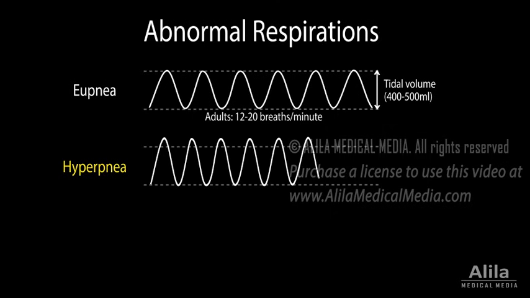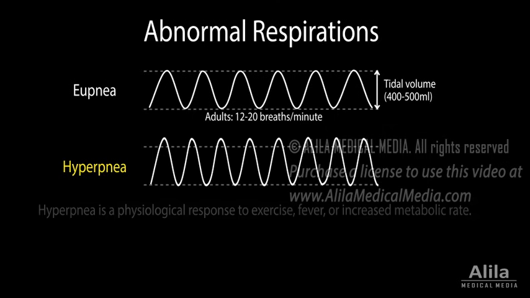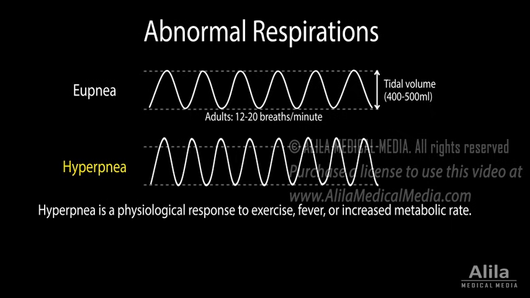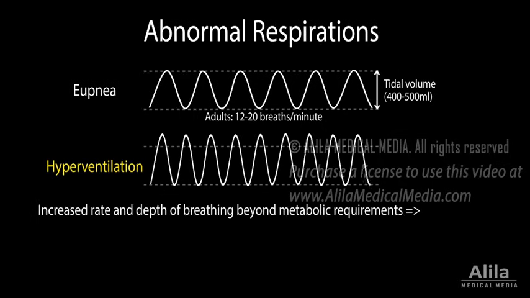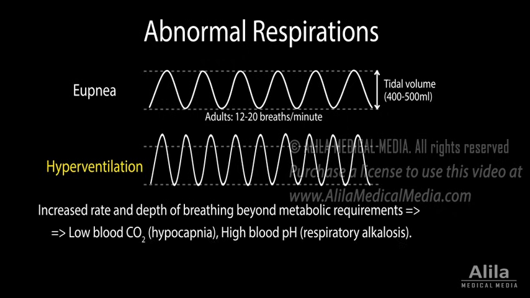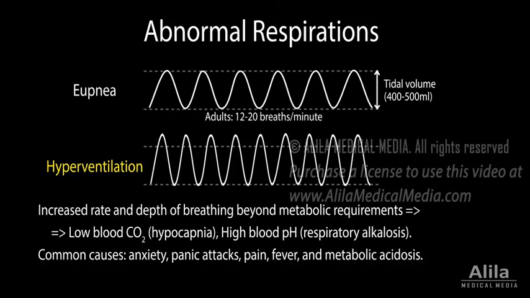Hyperpnea refers to an increase in depth and often rate of breathing to match a higher metabolic demand. Hyperpnea is physiological with normal blood gas values. Hyperventilation, on the other hand, is deep and rapid breathing that persists beyond metabolic requirements, causing low blood carbon dioxide, hypocapnia, and respiratory alkalosis. Common triggers include anxiety, panic attacks, pain, fever, and metabolic acidosis.